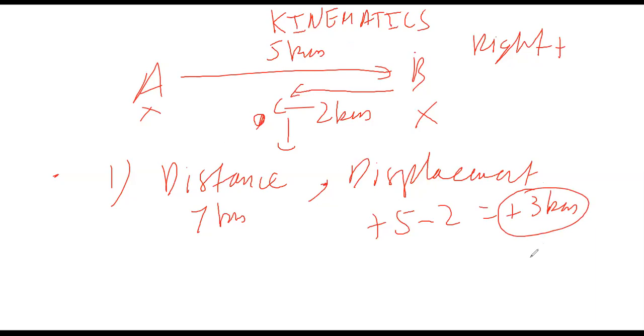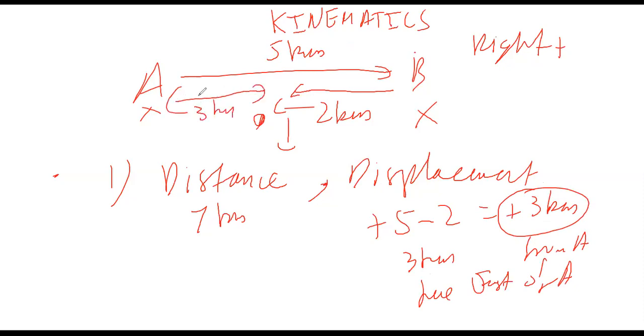So what will you write? Plus 3 kilometers from A, or 3 kilometers due east of A. And if you see, you notice this distance is 3 kilometers now. So look, this is the shortest distance, because you are here. The shortest distance from your starting point to C is 3 kilometers. So look, that is the same answer, 3 kilometers. So your answer is 3 kilometers due east of A.